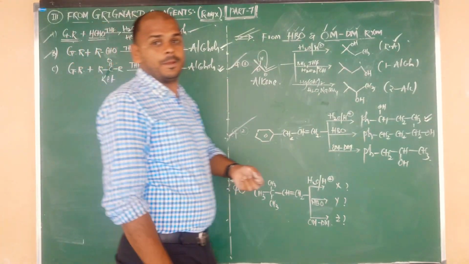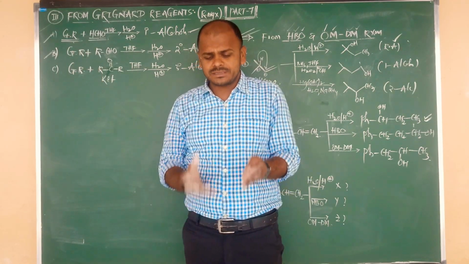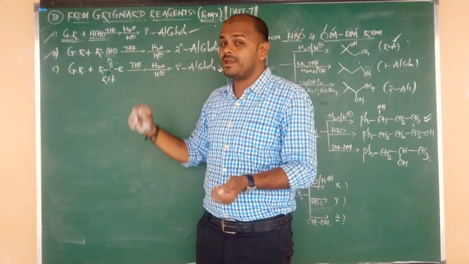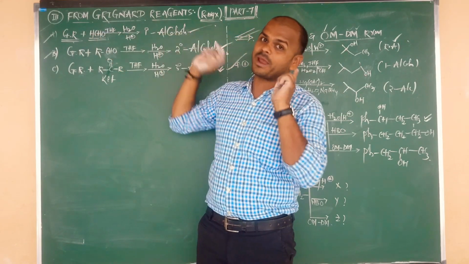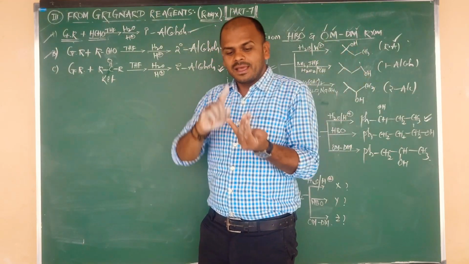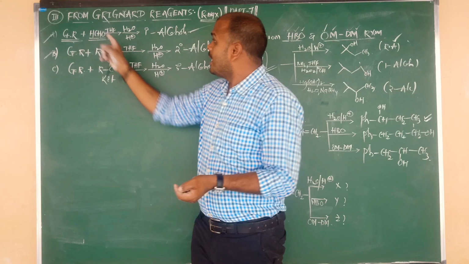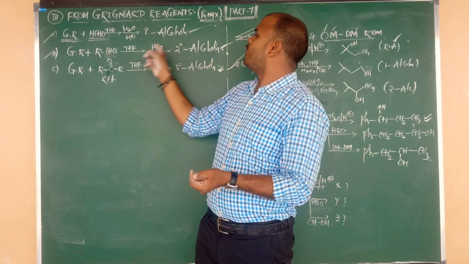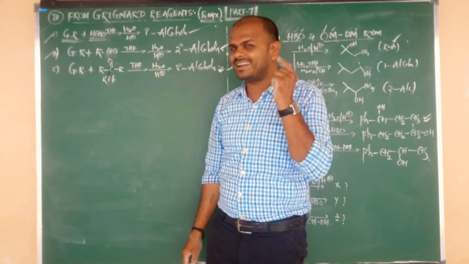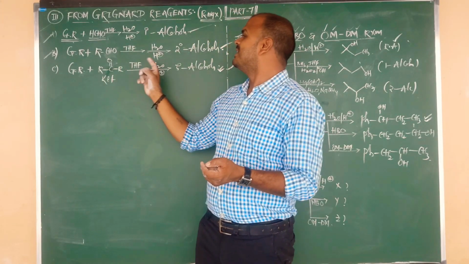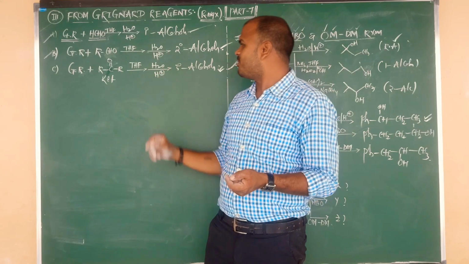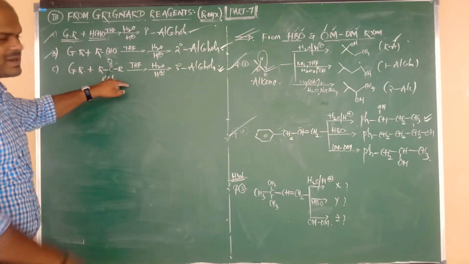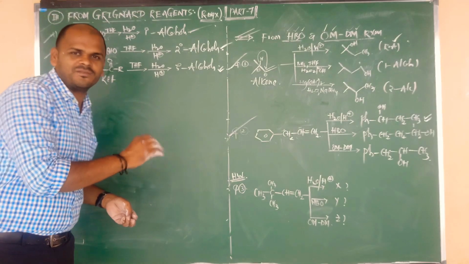Once again clearly, Grignard reagents on reaction with formaldehyde and followed by hydrolysis give primary alcohol. Only formaldehyde will give primary. All other aldehydes, acetaldehyde, benzaldehyde, propanaldehyde, except formaldehyde, followed by hydrolysis, will give secondary alcohol. And all ketones on reaction with Grignard reagent and followed by hydrolysis get tertiary alcohols.